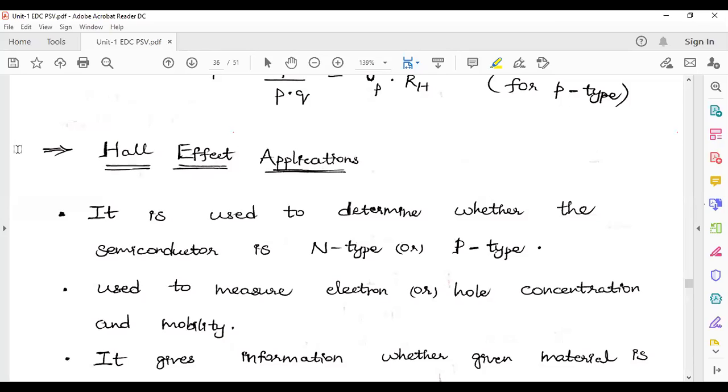Please go through again this diffusion concept as well as this Hall effect concept. These two concepts are very important with respect to your internal point of view and external point of view. Again, please go through. Thank you.